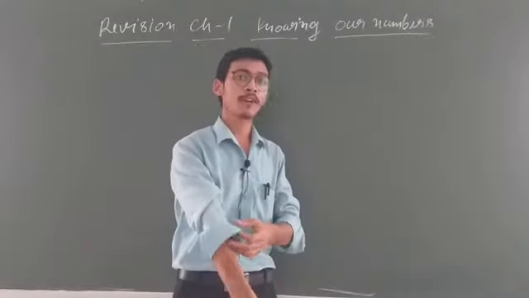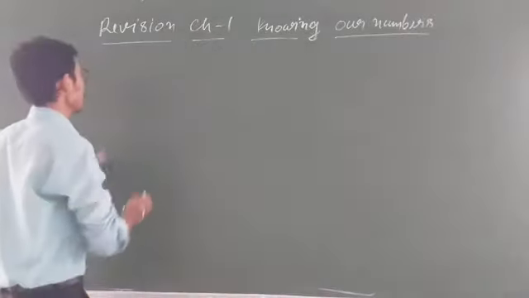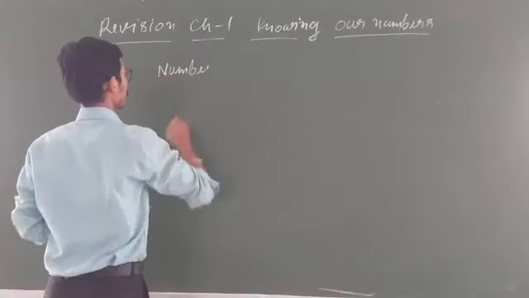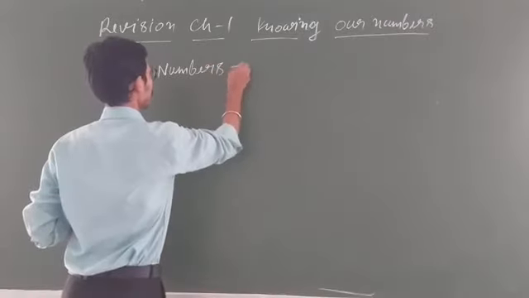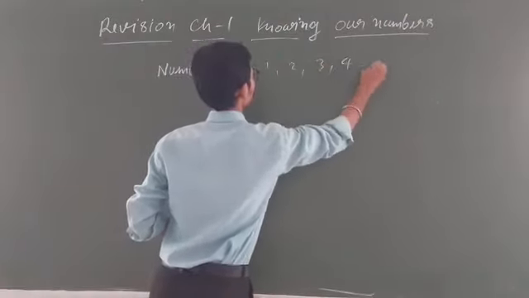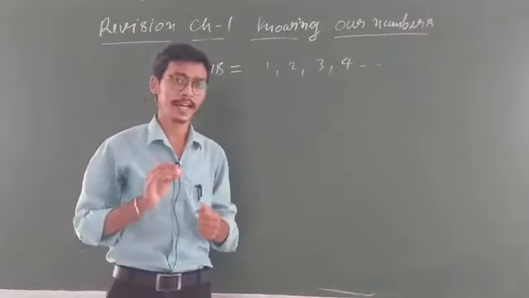So chapter 1 is NCERT, knowing our numbers. Okay students? First we will discuss numbers. As you know, numbers start from 1, 2, 3, 4 and so on. Clear students? But there is a variety in numbers.